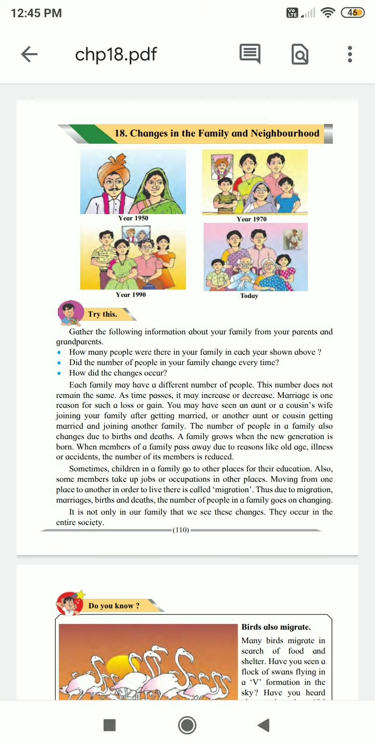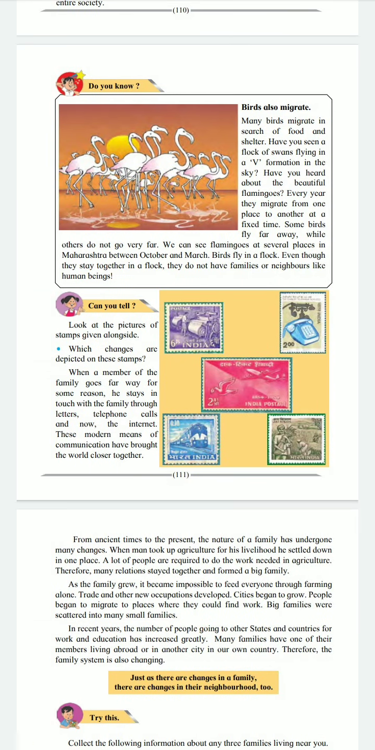It is not only in our family that we see these changes, they occur in the entire society. But do you know, birds also migrate? Many birds migrate in search of food and shelter. Have you seen a flock of swans flying in a V formation in the sky? Have you heard about the beautiful flamingos? Every year they migrate from one place to another at a fixed time. Some birds fly far away, while others do not go very far. We can see flamingos at several places in Maharashtra between October and March.